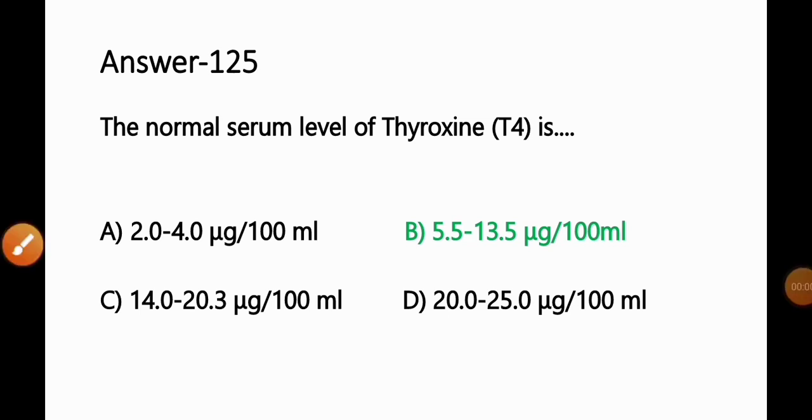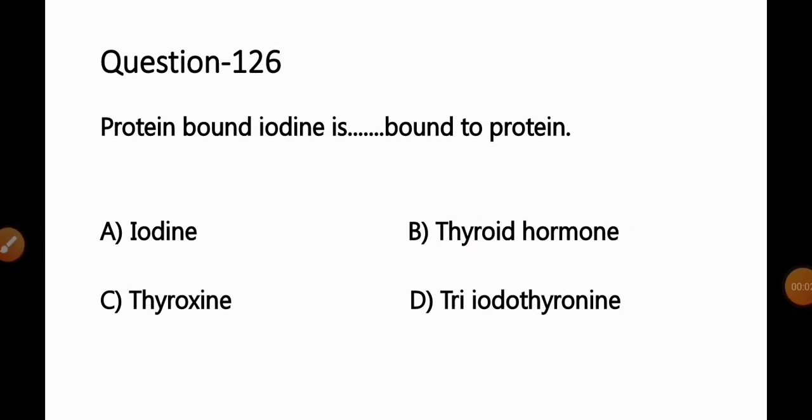Move to the next question, number 126. Protein bound iodine is blank bound to protein. Options are A, iodine, B, thyroid hormone, C, thyroxine, D, triiodothyronine. Considering this question as a grammatical question, option A, iodine, will be the correct answer for this question, as protein bound iodine is iodine bound to protein.